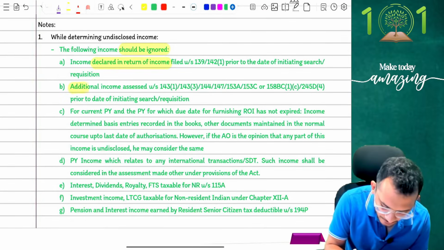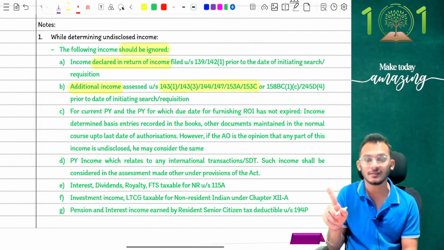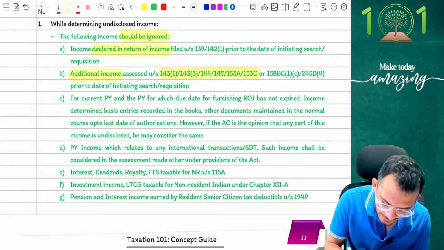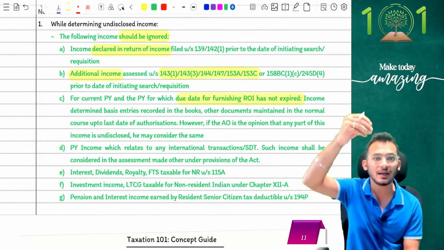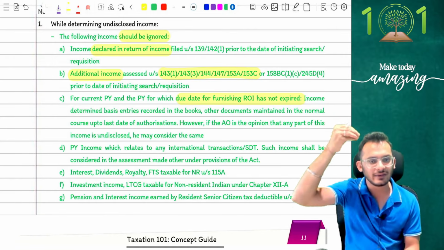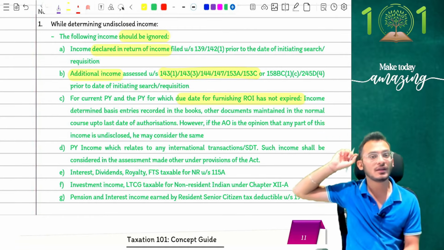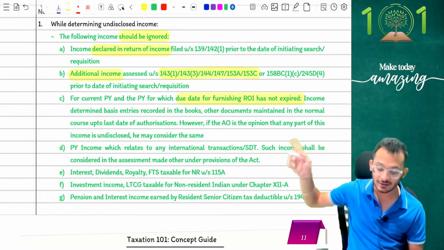Any additional income which has come to assessment post the assessment procedure, whatever income has been reported. Any kind of current year and previous year income for which the due date of return filing has not expired, which means you are able to file the return on your own. These are all legally reported incomes. You would have anyway reported it from your side, and therefore don't disclose this as undisclosed income. Otherwise, it will be taxable at 78%.